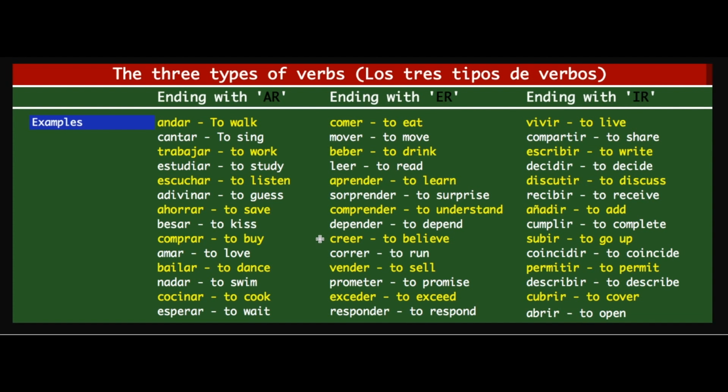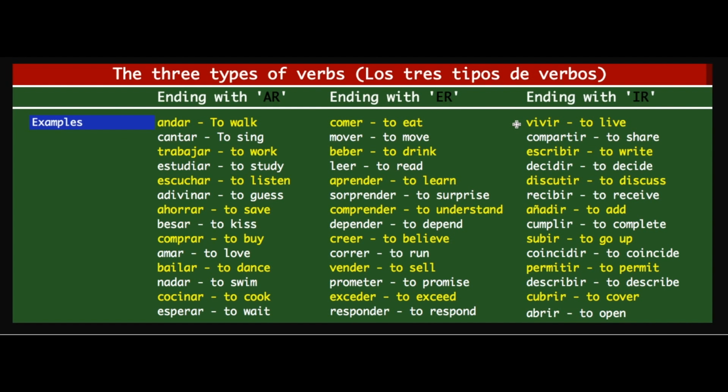Creer is to believe, correr is to run, vender is to sell, prometer is to promise, exceder is to exceed, responder is to respond. So you see all of these verbs are ending with ER. Let's go to the next set of words which are ending with IR.